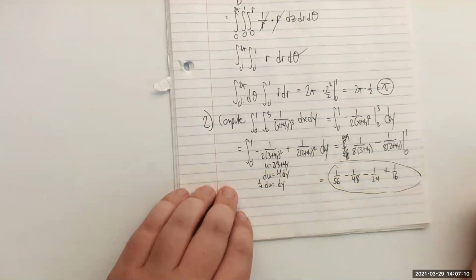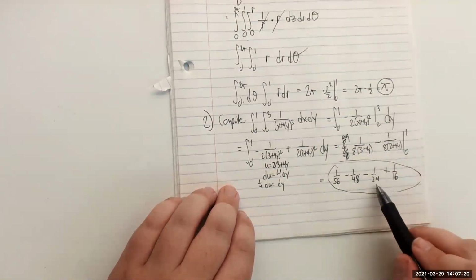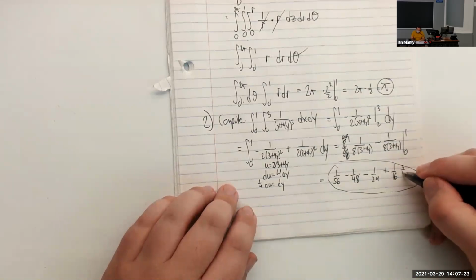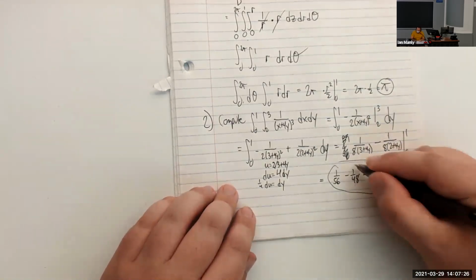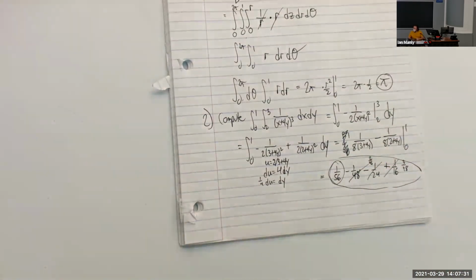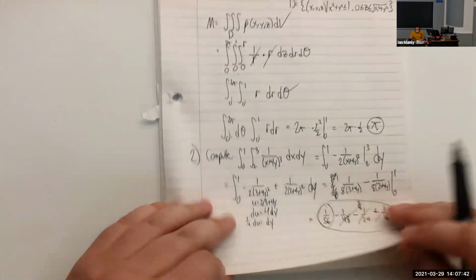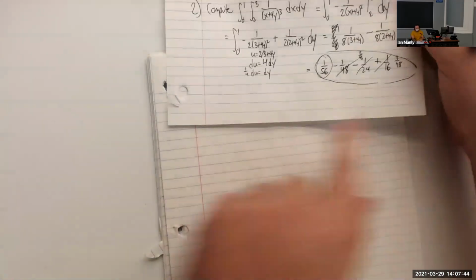What I did was simplify the last 3 fractions because it was like 2, 3, and 6, and I think they canceled out. Oh, right, because this is 3/48, and this is 2/48, and 1/48. Oh, yeah, so all these cancel out. Thank you for the observation. Okay, there we go. It's 1/56. I was about to grind into it and try to find a common denominator. That'd be terrible. All right.